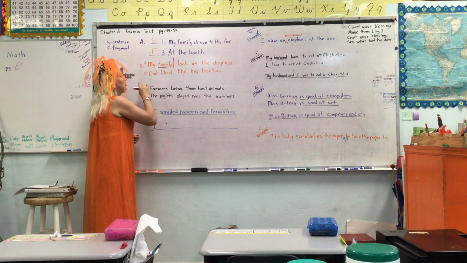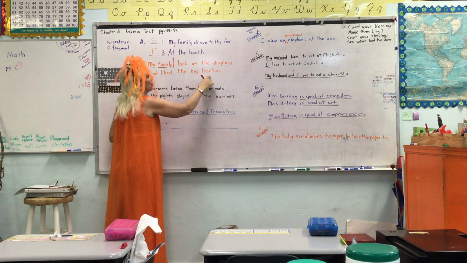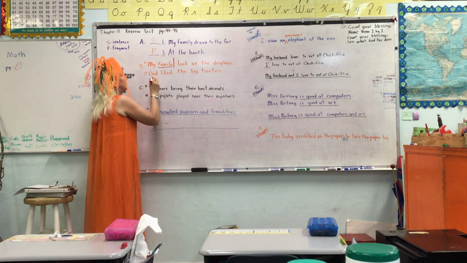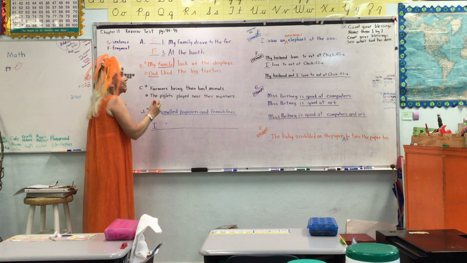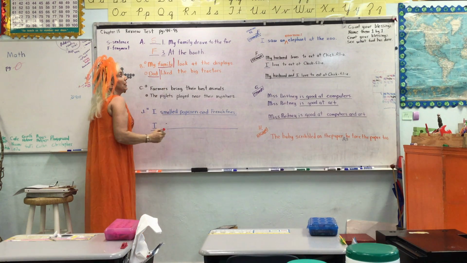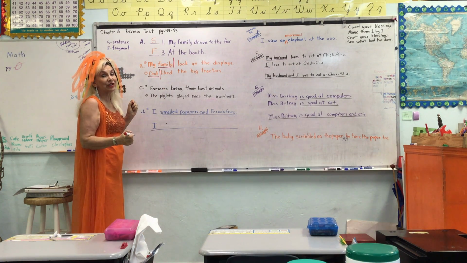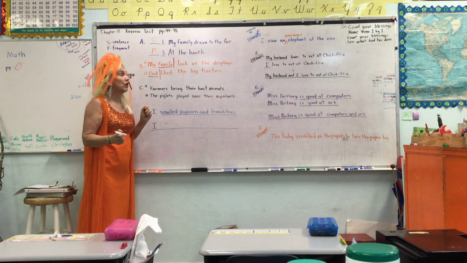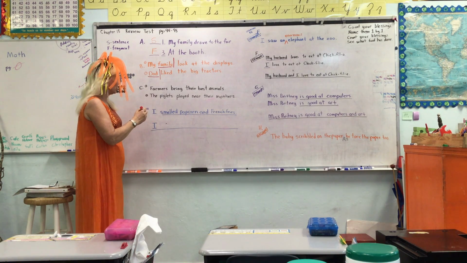Okay, now, let's look at this. Dad liked the big tractors. This is number 7. Okay, Dad is the subject. So liked the big tractors is the action. So you put the line after. And that's how you're going to do the rest of them on that section.